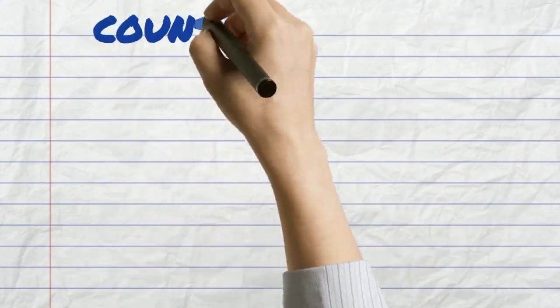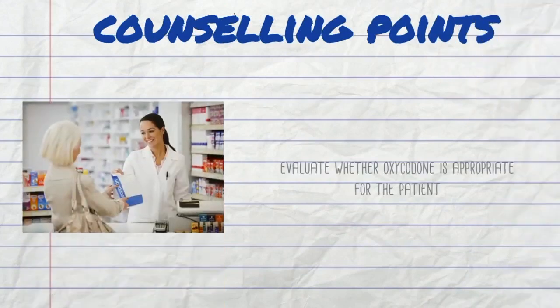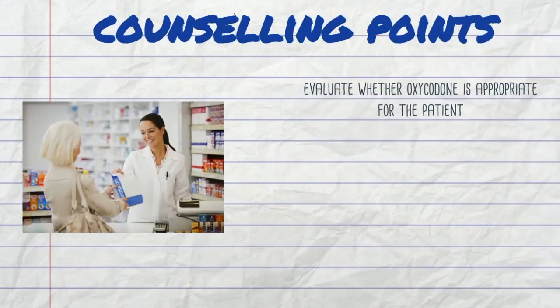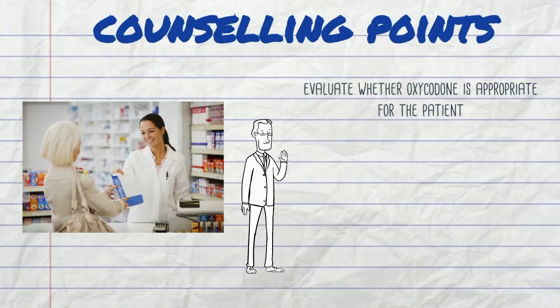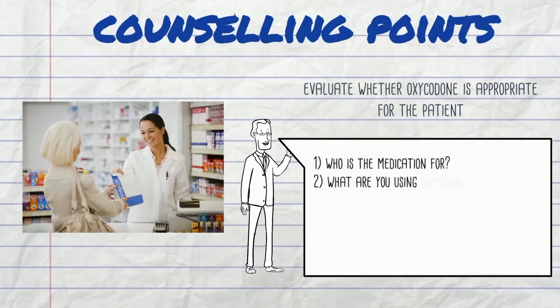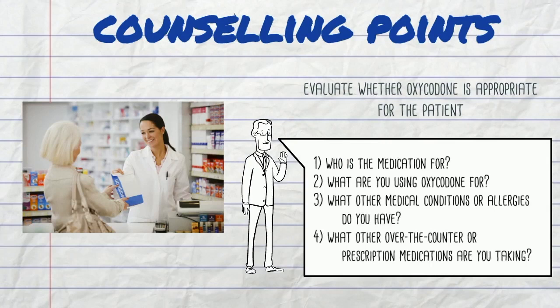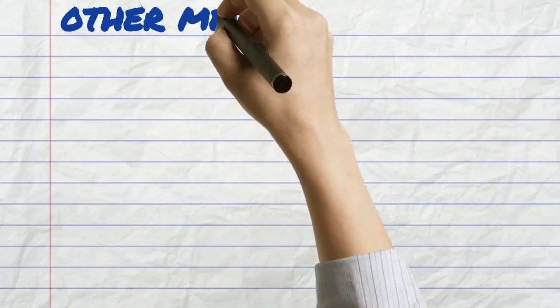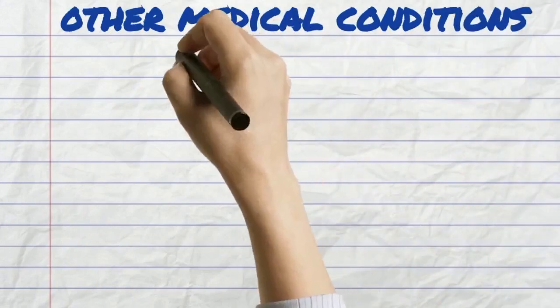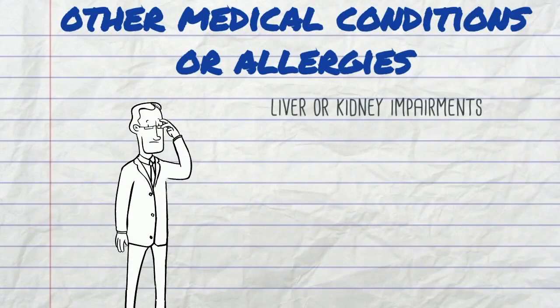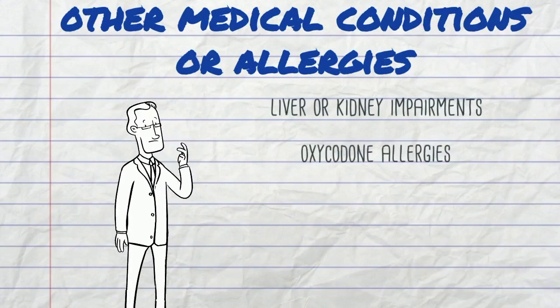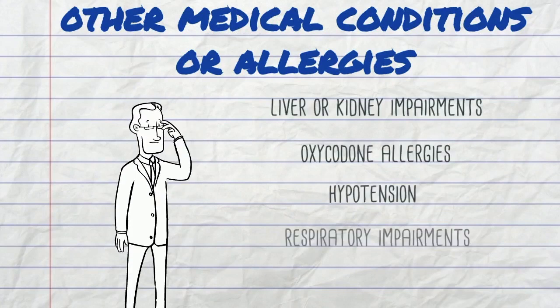Now, when first counseling a patient on the use of oxycodone, we first must evaluate that the drug is suitable for the specific patient. This is done by asking open-ended questions such as who the medication is for, what they were using it for, if they have any other medical conditions or allergies, and if they are taking any other over-the-counter or prescription medications. So, when asking about other medical conditions or allergies, we're keeping an eye out for liver or kidney impairments, as we talked about before, oxycodone allergies, as well as low blood pressure and respiratory impairments.